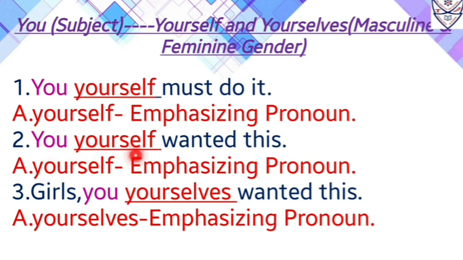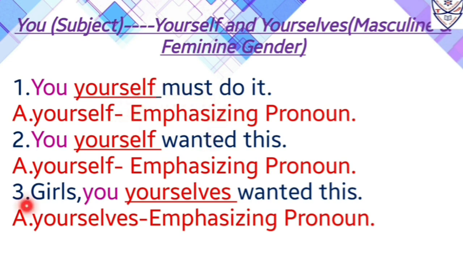Number 2, you yourself wanted this. Now again in this sentence yourself is an emphasizing pronoun as it is used for the sake of emphasis in this sentence, as while speaking also we will put some stress, that is you yourself wanted this. So over here yourself is an emphasizing pronoun and also it comes before the verb and that verb is wanted. It is followed by a subject and it comes before the verb.